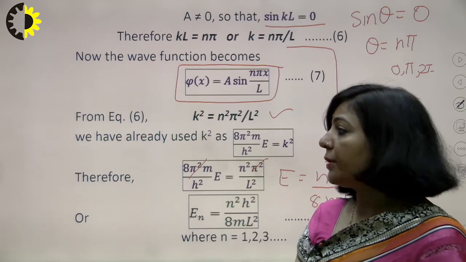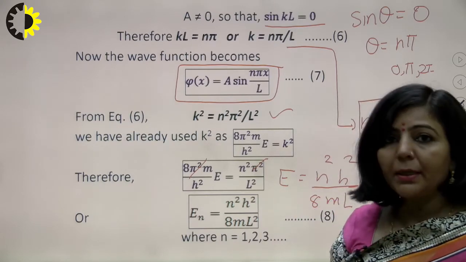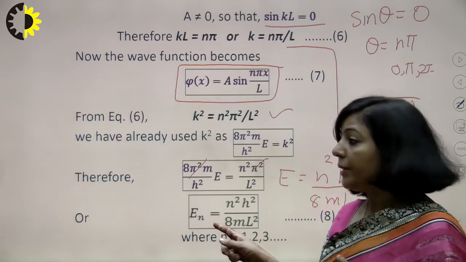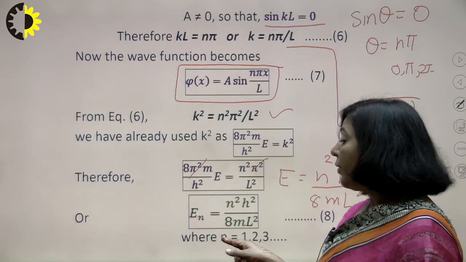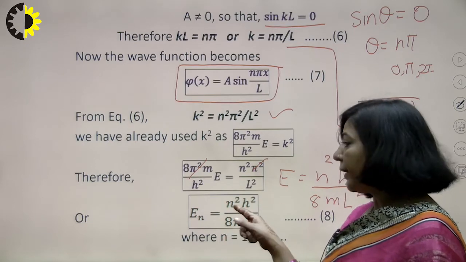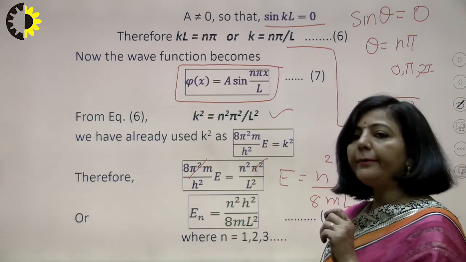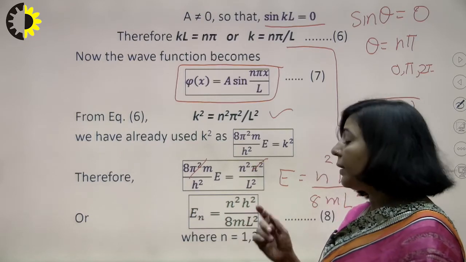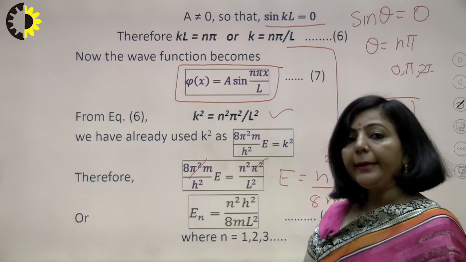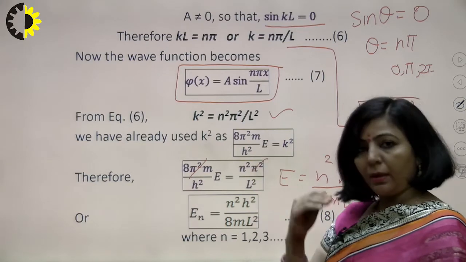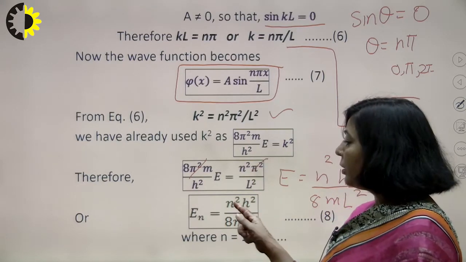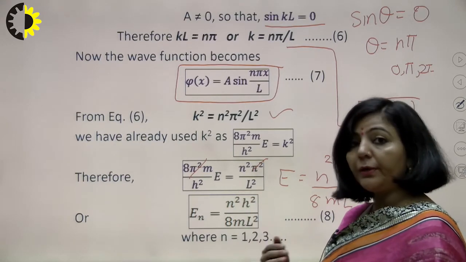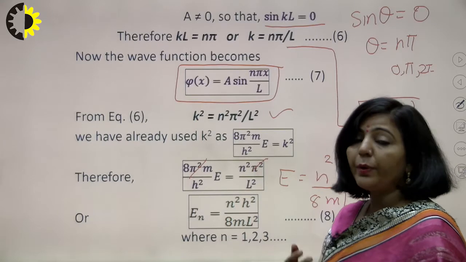The first state in which this particle can exist has some energy. What will be the minimum possible energy? The minimum possible energy will be when n is 1. So when n takes the value 1, you get the energy of the minimum possible state, E1 equal to h square upon 8mL square. For the next level, the energy will be 2 square, that is 4h square upon 8mL square. For the next one, it will be 9h square upon 8mL square, and so on.